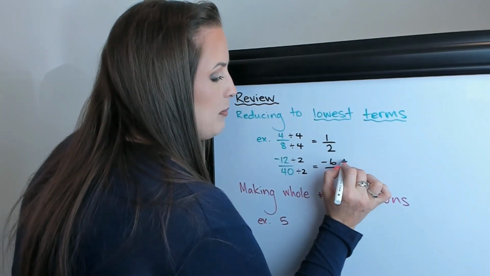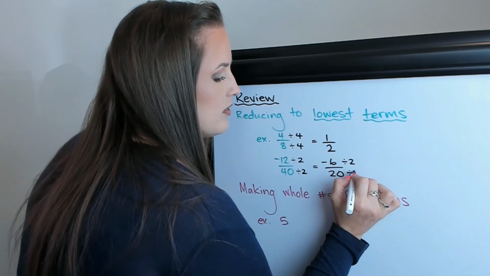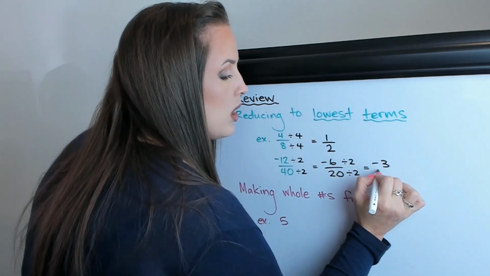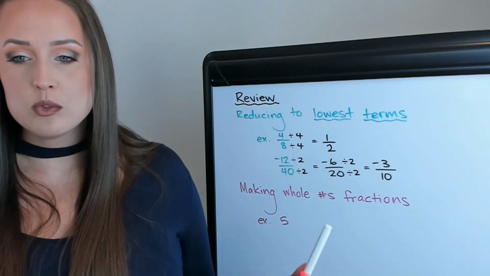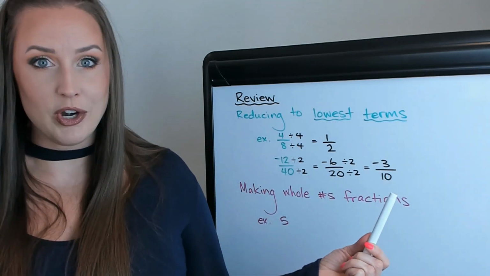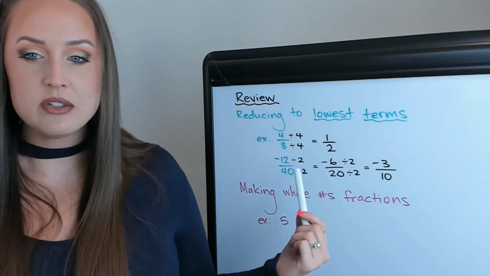You just need to keep on going. In this case, we're going to divide by 2 again. Keep on going until you can't go any further. So this would be the lowest terms form of these two. These are all equivalent fractions.